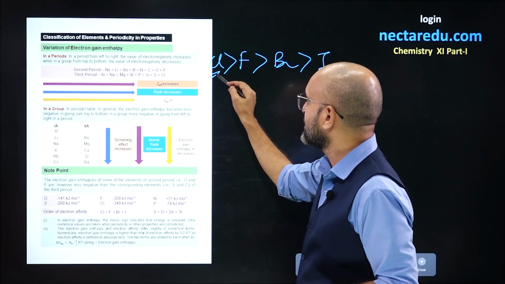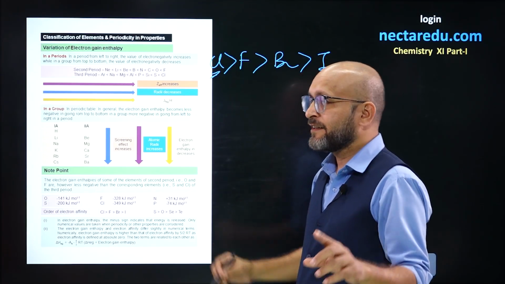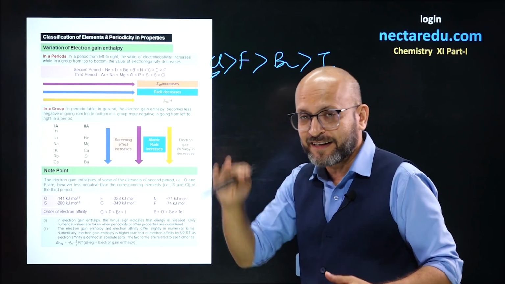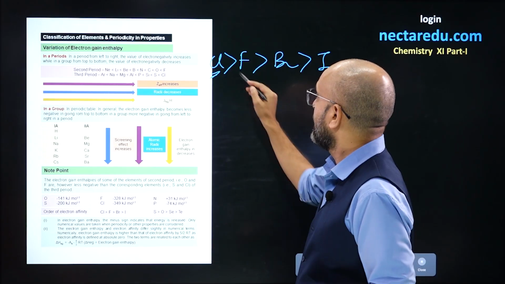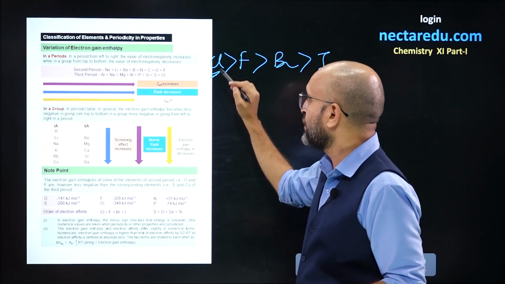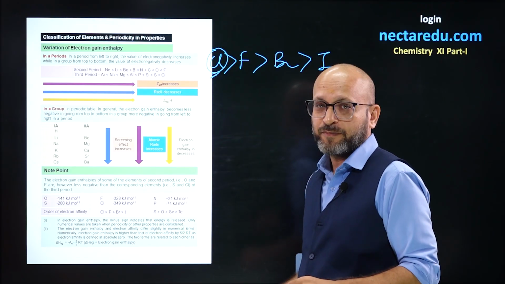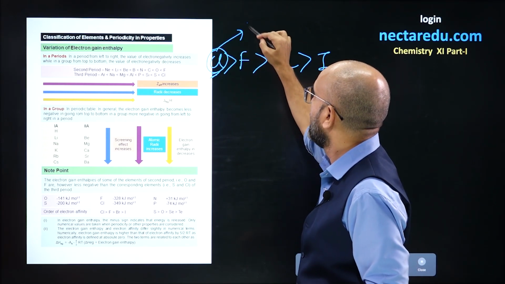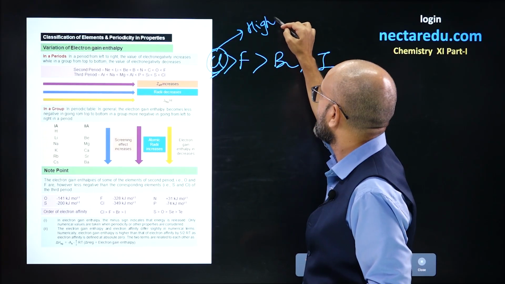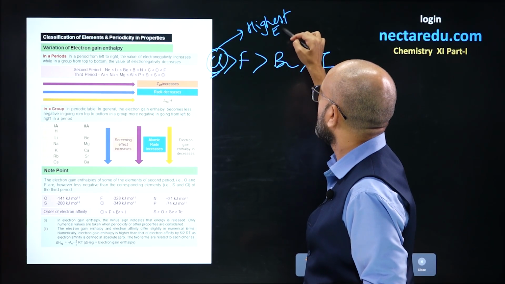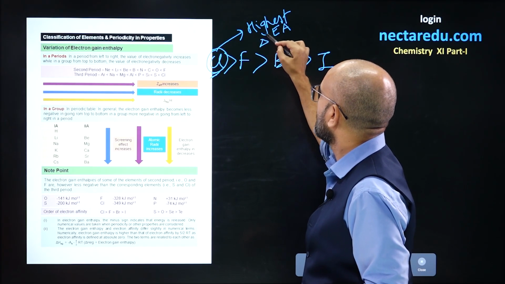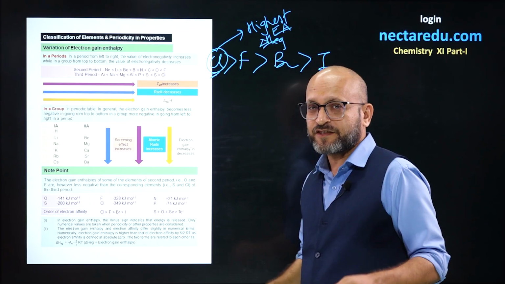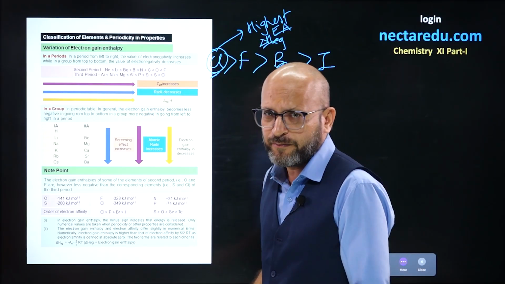Chlorine has the highest. We said that if we go down the group, electron gain enthalpy is getting less and less negative, but between fluorine and chlorine, chlorine has the greater electron gain enthalpy. That means the more negative electron gain enthalpy is for chlorine. So chlorine has the highest electron affinity. Electron affinity is highest, as well as electron gain enthalpy is most negative. Both of these are highest for chlorine in the complete periodic table.